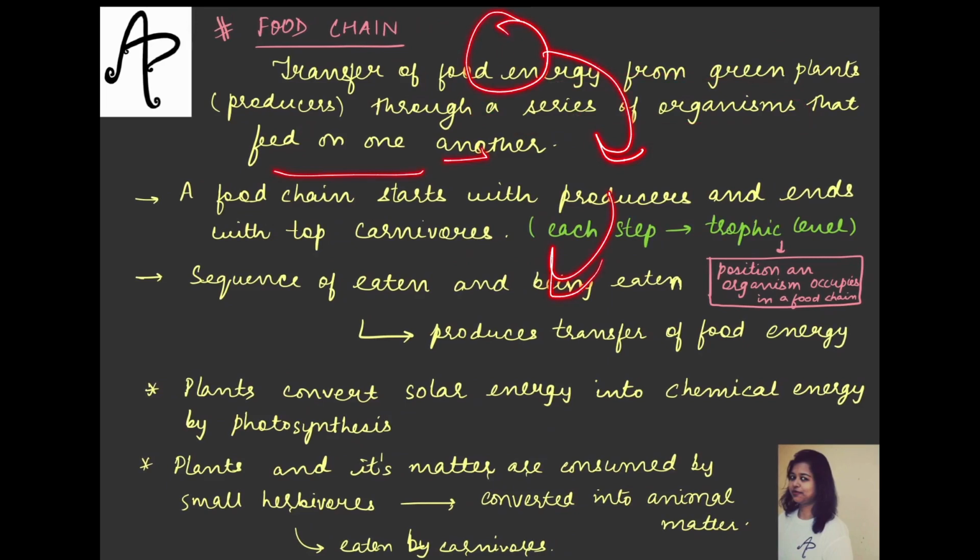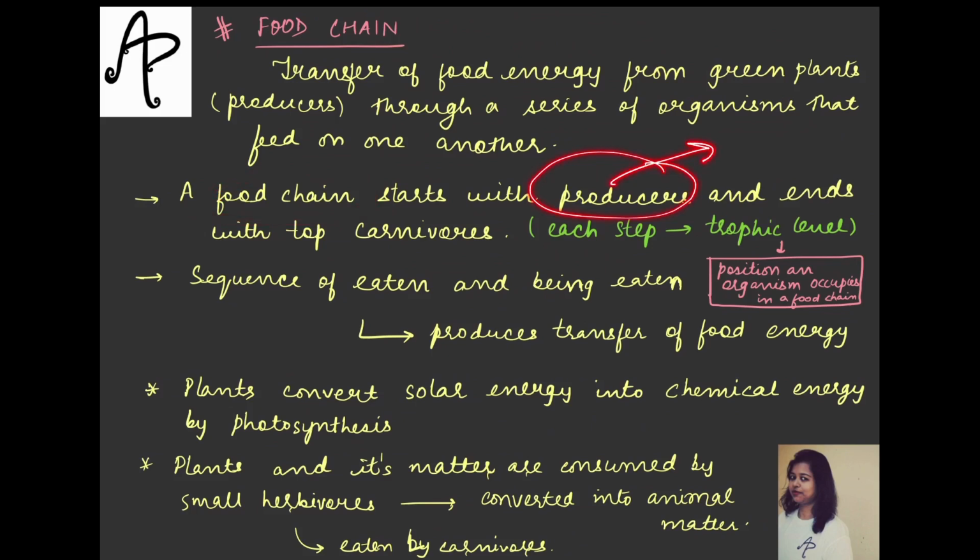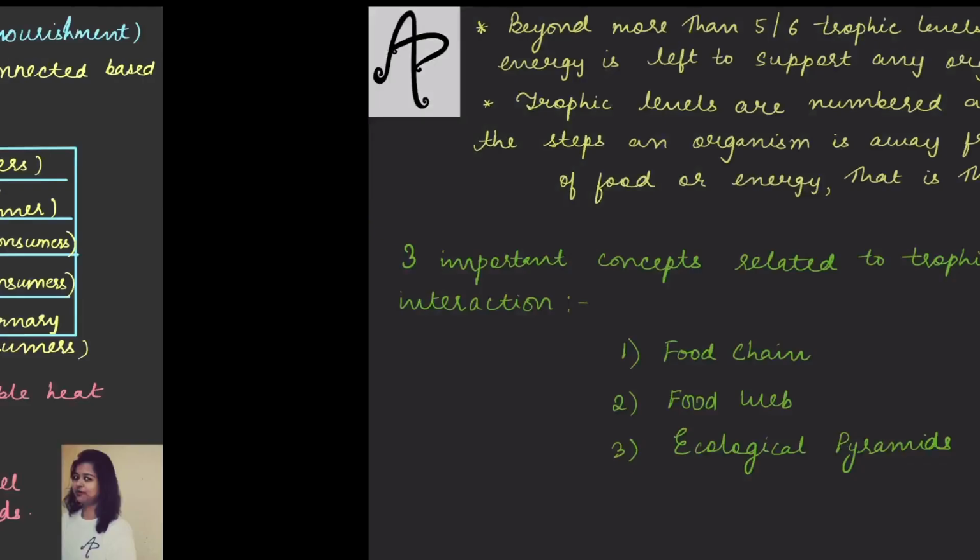These are the producers, someone ate them, someone ate those, someone ate those. So that chain is what is called your food chain, in which the food energy is transferred and a series of organisms are involved and they feed on one another. So obviously, a food chain will start with the producer only, because if production will not happen, who will consume? Consumption cannot happen without production, right? So it has to start with the producers and it will end with the top carnivore, as we saw.